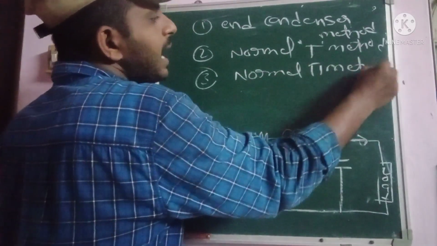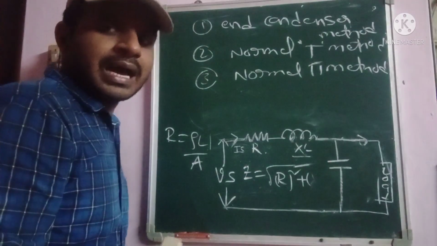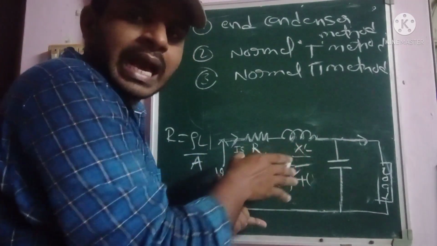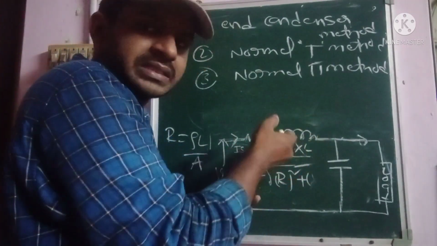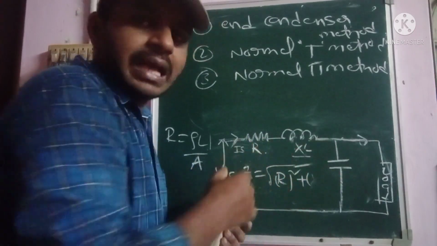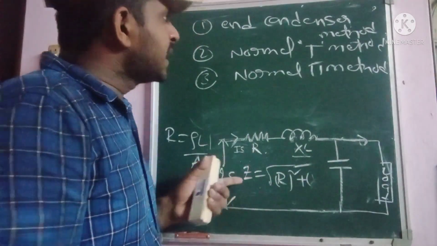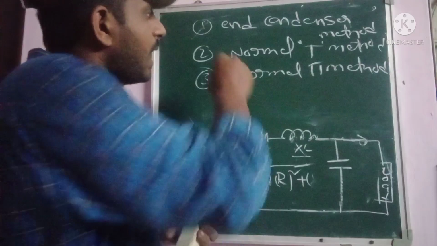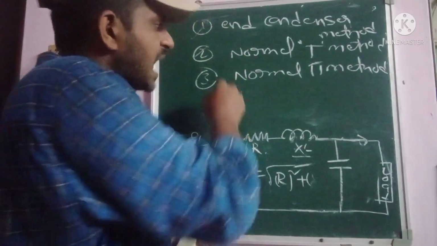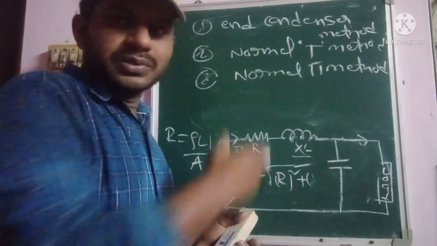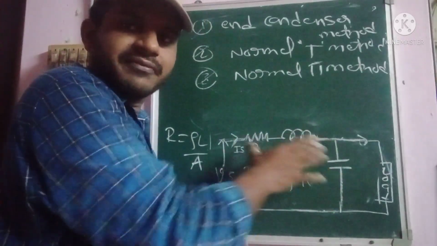According to the representation, or else according to the construction of the line parameters, resistance, inductance and capacitance, the medium transmission lines can be designed as the end condenser method, as well as the normal T method, as well as the normal phi method. So these are according to the construction of line parameters.